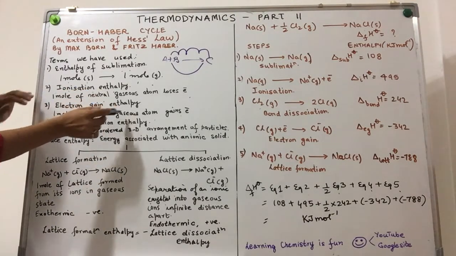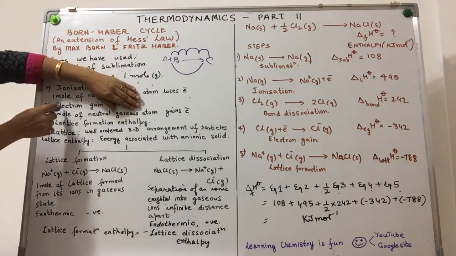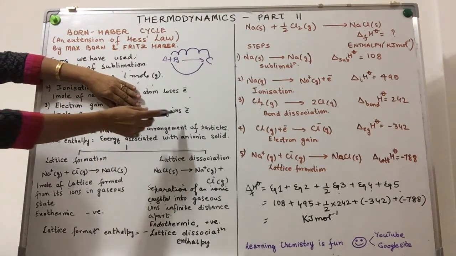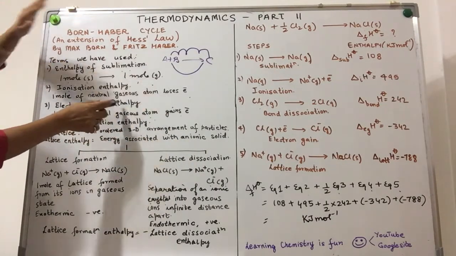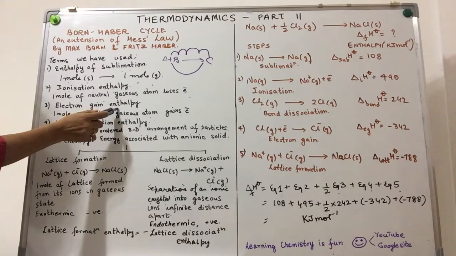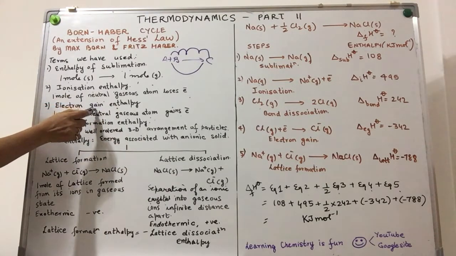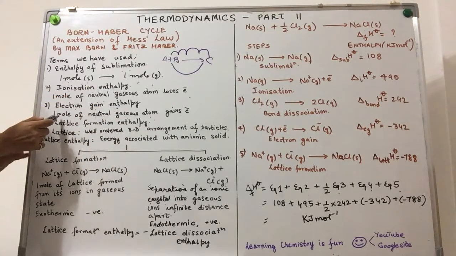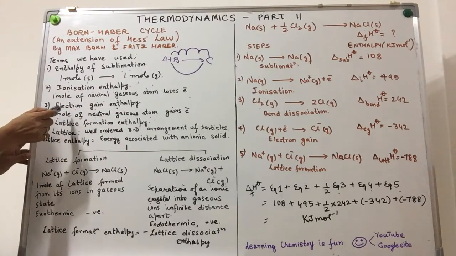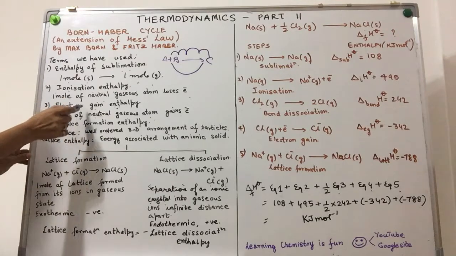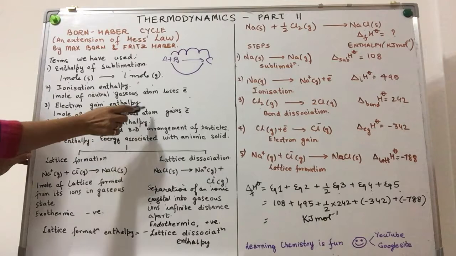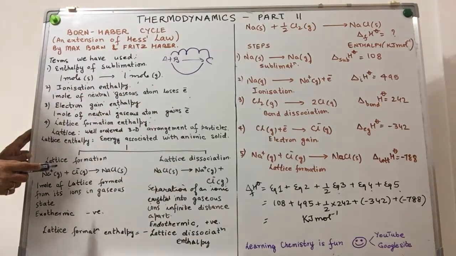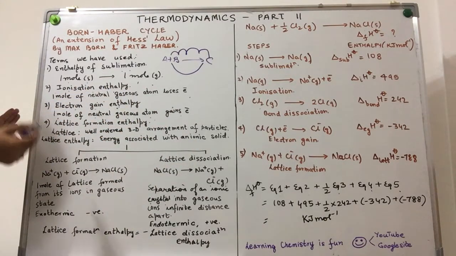Electron gain enthalpy. Let's break it up again. Electron gain: the process when an electron is added to a neutral gaseous atom. The enthalpy change taking place in this process is called the electron gain enthalpy. And if I'm talking about 1 mole of the substance, then it is molar electron gain enthalpy. That means when 1 mole of neutral gaseous atom gains an electron, the enthalpy change taking place in such a process is called the molar electron gain enthalpy.